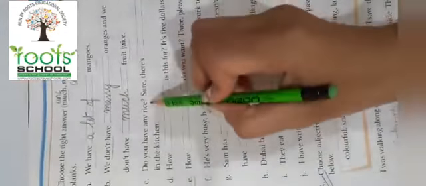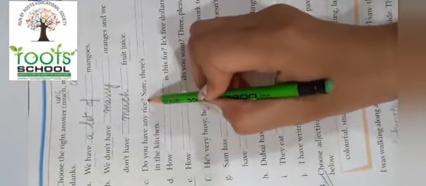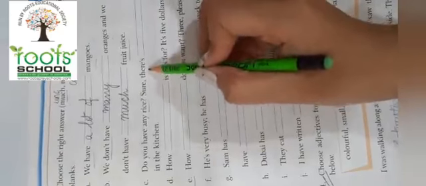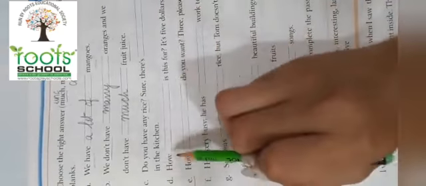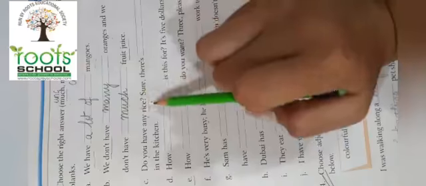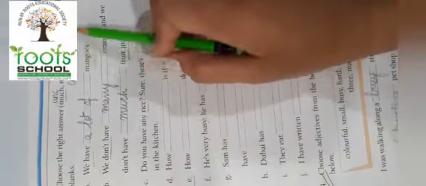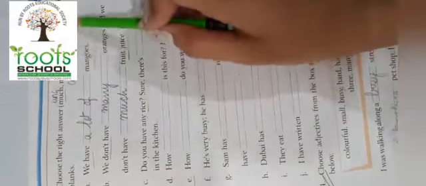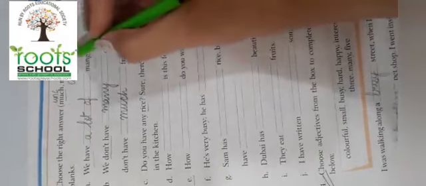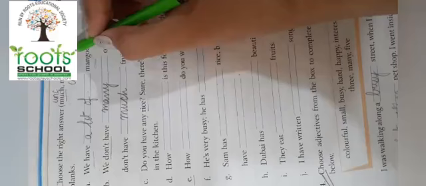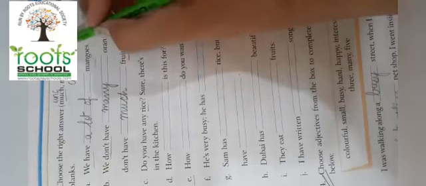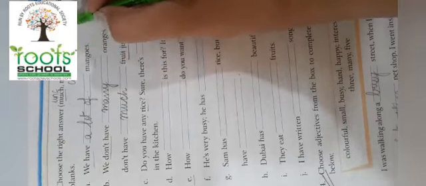Do you have any rice? Now rice, make sure, is uncountable. Sure. There's dash in the kitchen. Now there's much in the kitchen. No. There's many in the kitchen. It is uncountable. There's very much in the kitchen. It can be, and a lot of. There is a lot of in the kitchen cannot be, because a lot, जैसे कि मैम ने आपको बताया, a lot is used for very much, and a lot कभी भी किसी noun के पहले नहीं आता है, but a lot of has a noun after it.